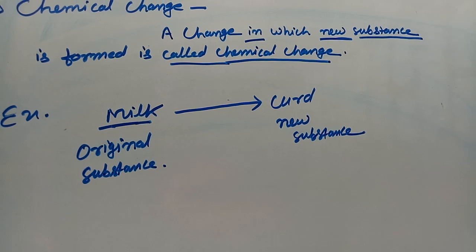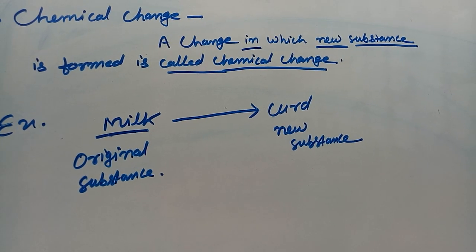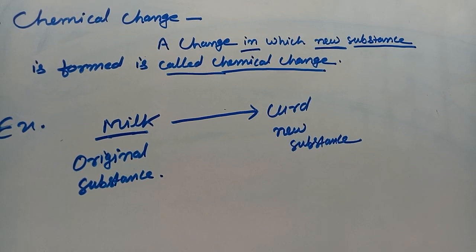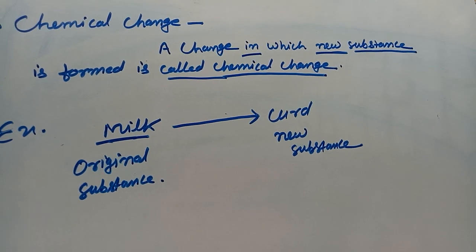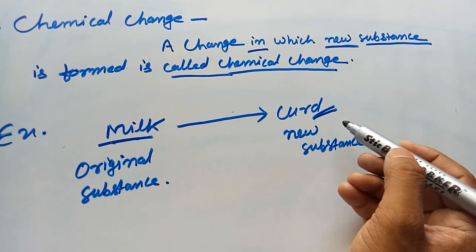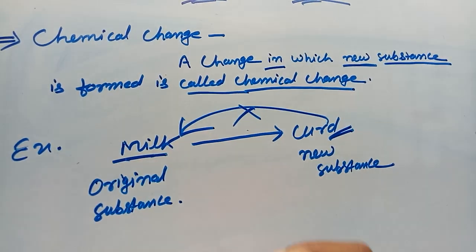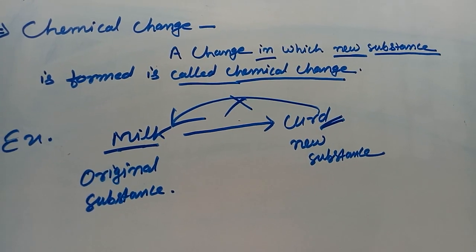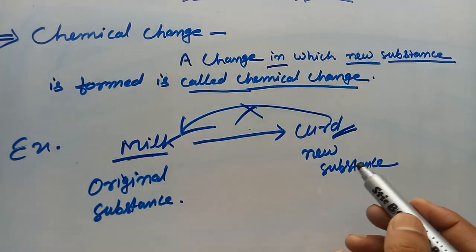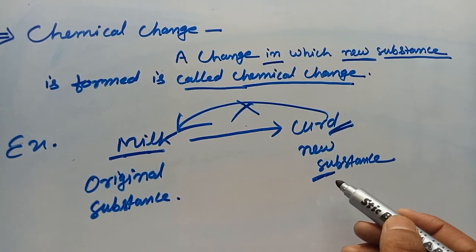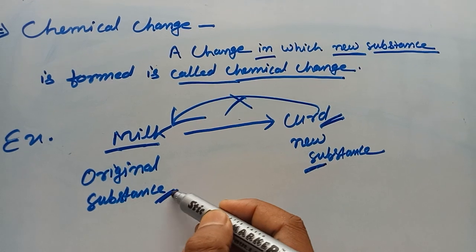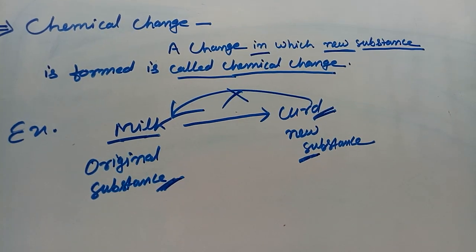You are also aware that chemical change is a permanent change. It means the substance which is formed cannot be got back into its original form. It is not possible. So it is a permanent change, and the new substance has entirely different properties than the original substance.